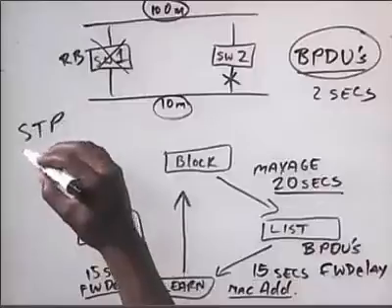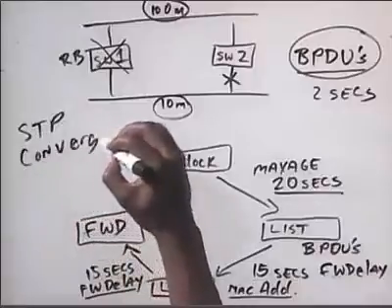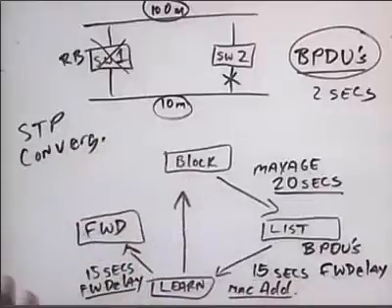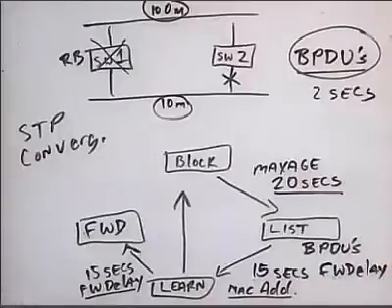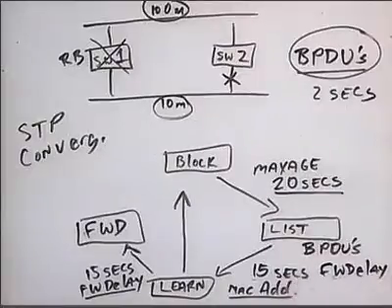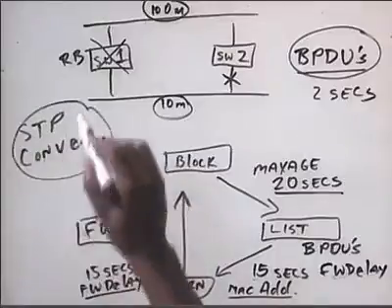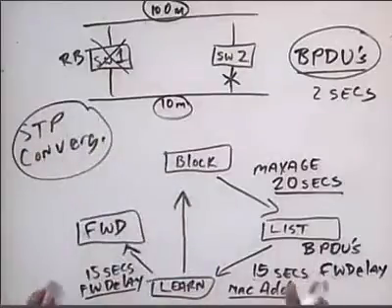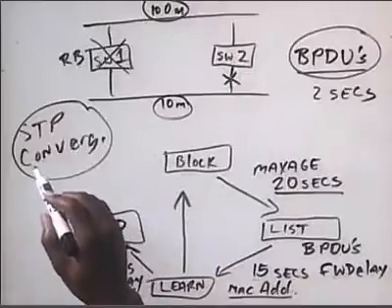This is the key issue with spanning tree, as many network administrators will argue back and forth. Years ago, I saw a very heated debate in one class where an instructor and student almost went to blows over this concept of spanning tree as to whether spanning tree should be on or off in their network. That particular company decided that spanning tree should be off in their company, but the instructor said, hey, well, Cisco says that spanning tree should be on. And they almost went to blows. So spanning tree can be a pretty touchy issue. A lot of different opinions about spanning tree because of this convergence issue.